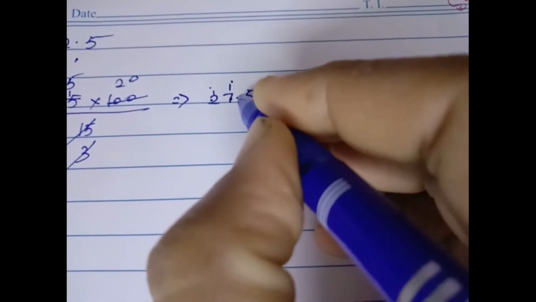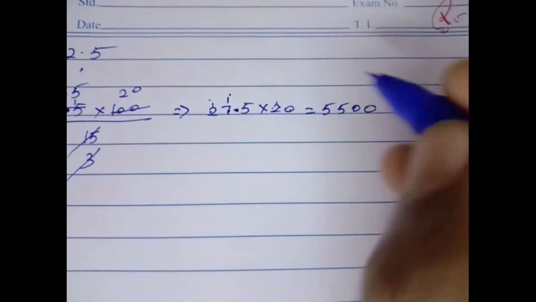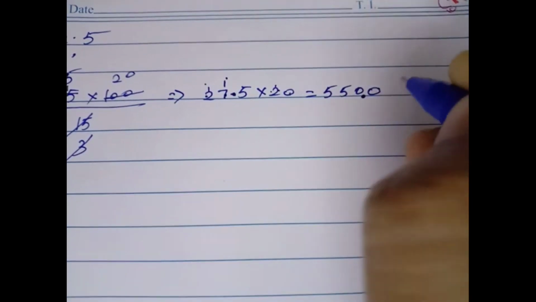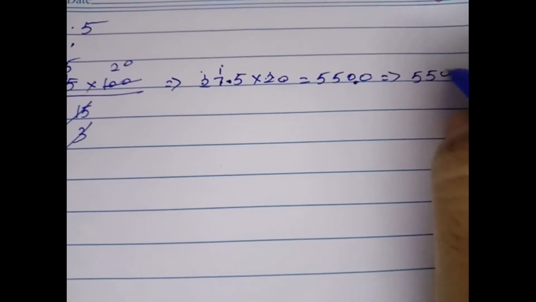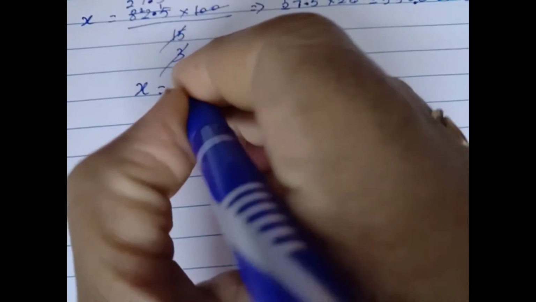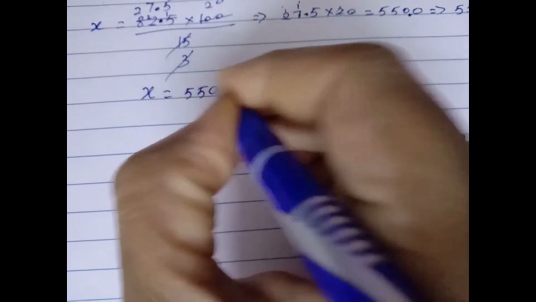As before, they have given the decimal point before one number. So here, keep the point before one number. So your answer is 550. Therefore, the number required is 550.